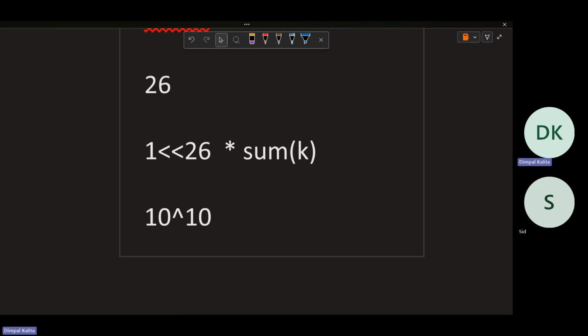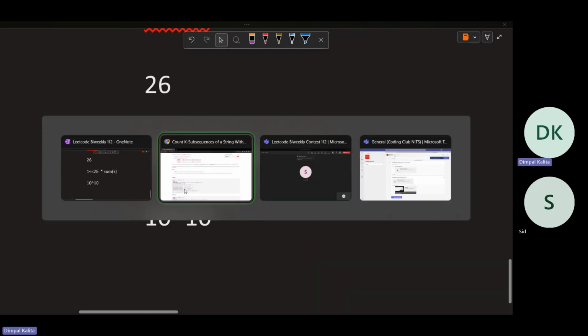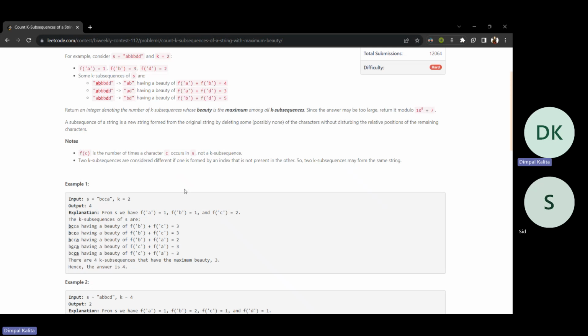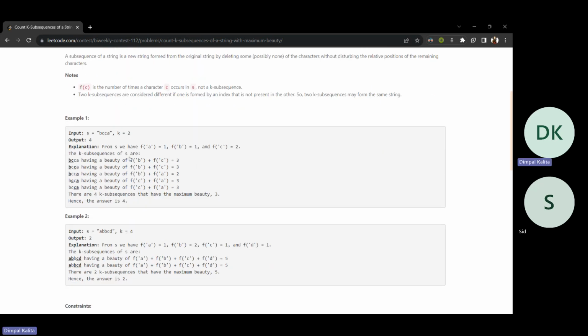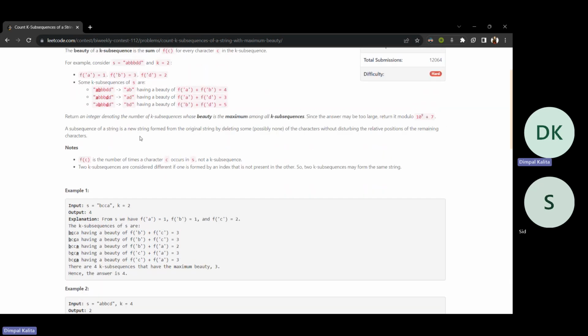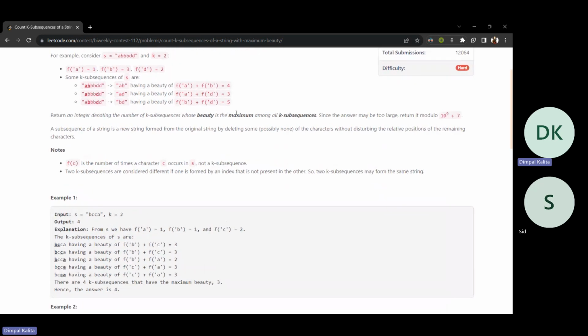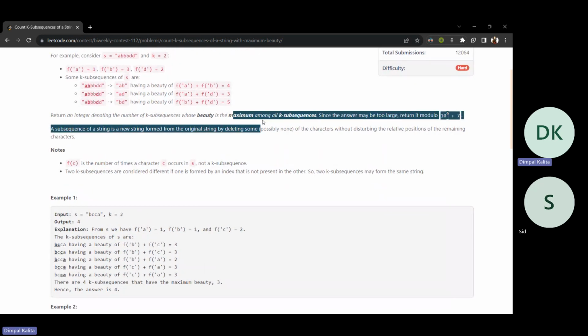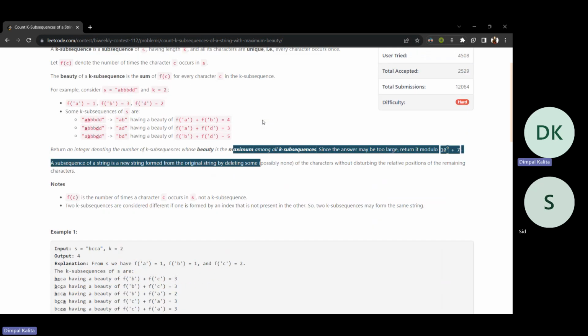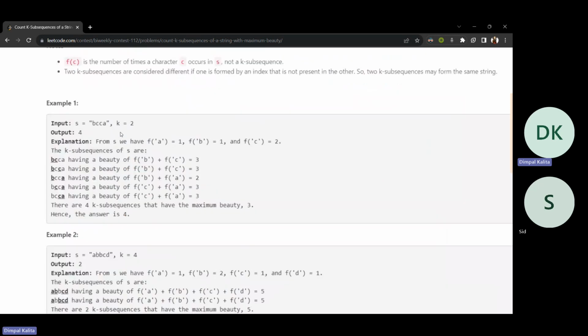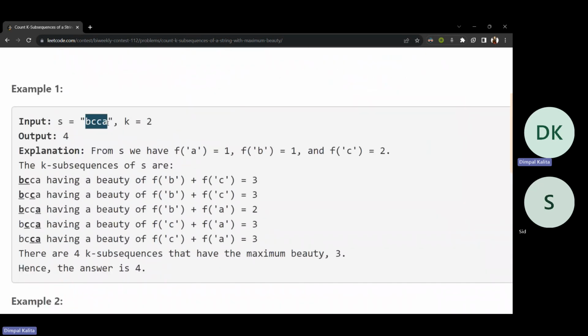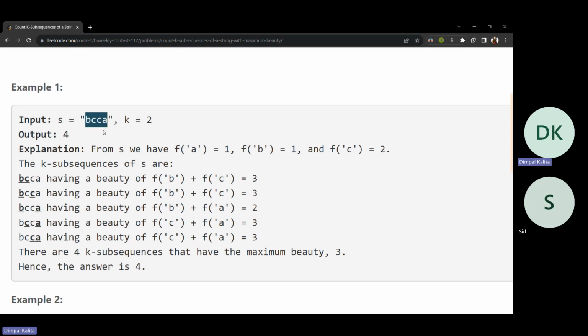First thing to observe. Now let's see if we can do some maths. The first thing will be to find the maximum beauty of the subarray. If we take a subarray, how can we find the maximum beauty? How much will the maximum beauty be, and how can we find it?